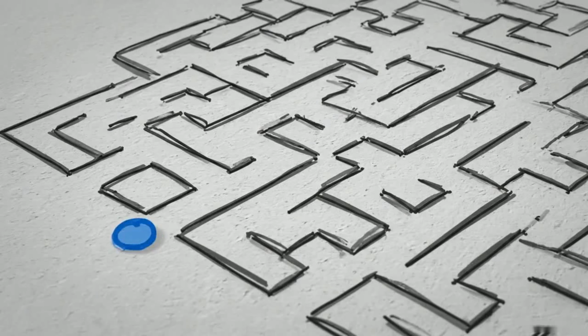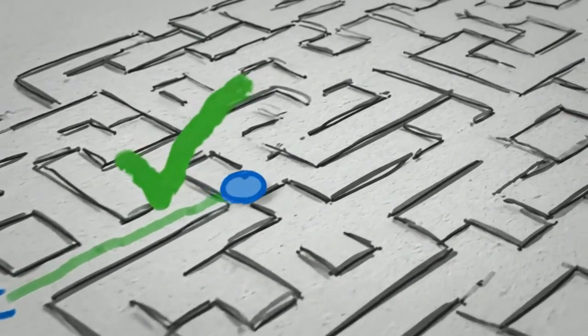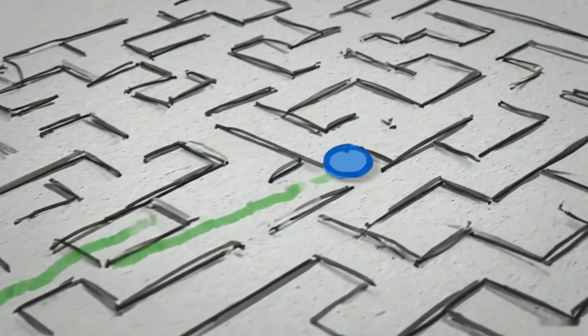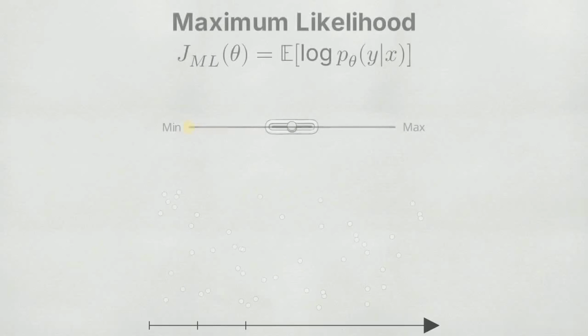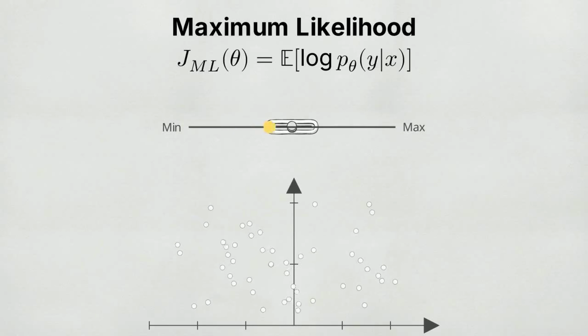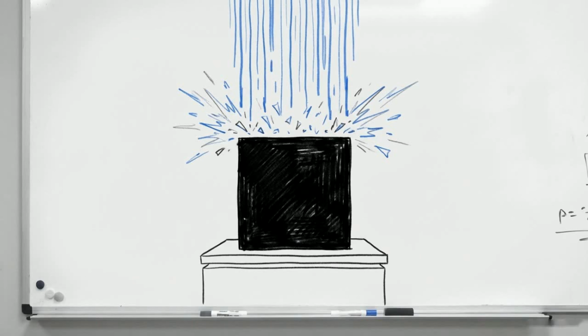The ideal way to train this, a method known as maximum likelihood, would involve grading every single turn the AI makes inside the maze. Maximum likelihood is a statistical principle used to find the model parameters that make the observed correct data as probable as possible. But the maze is a black box. We simply don't have that step-by-step data to feed the algorithm.